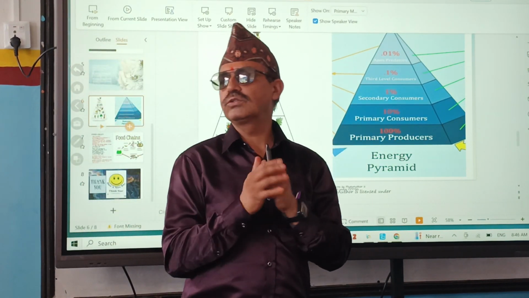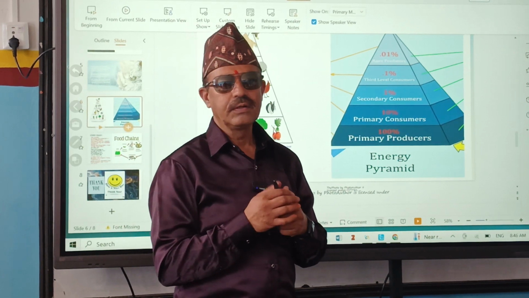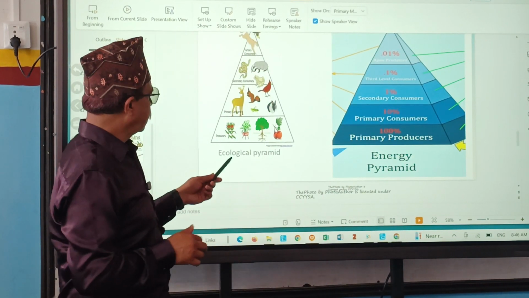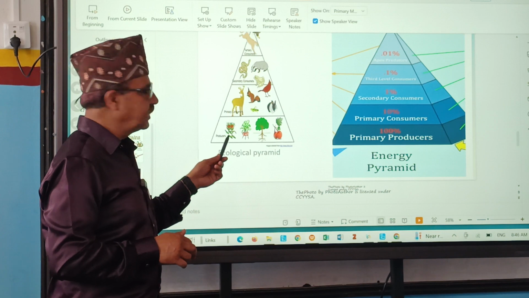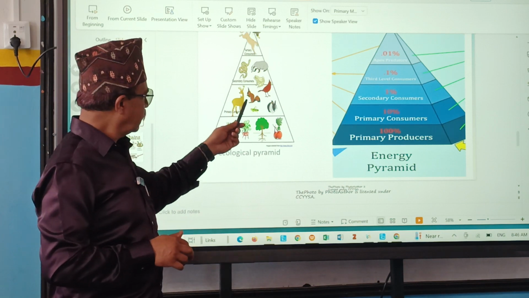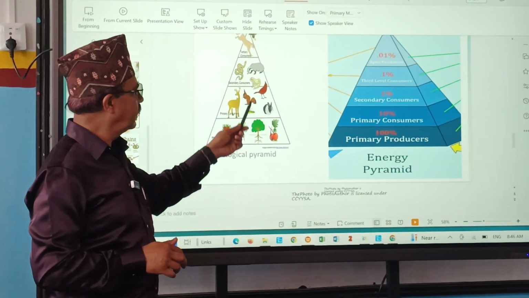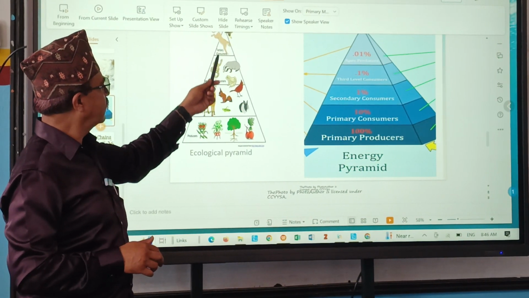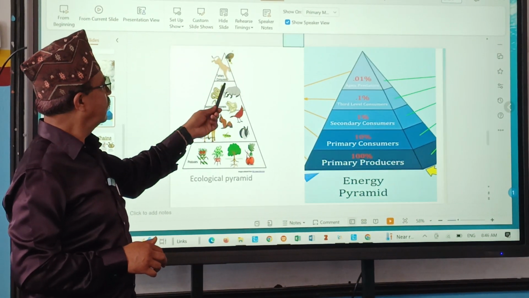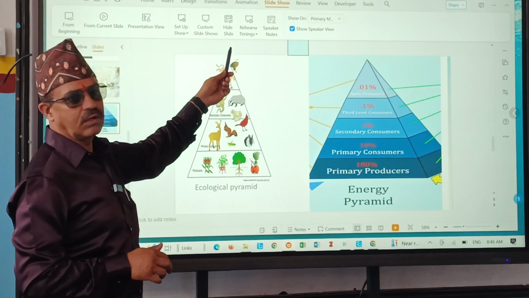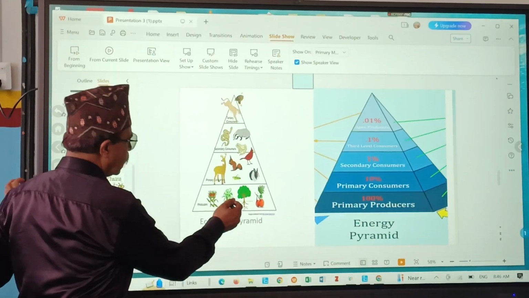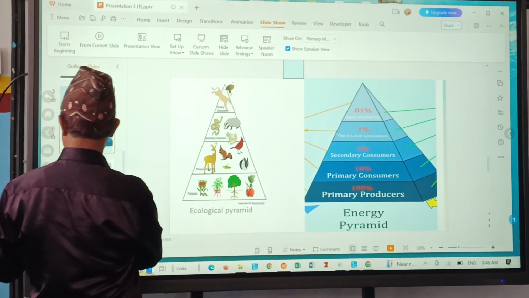Arrangement of producer and consumer is trophic structure. And why their position? See, producers lie in one position, then primary consumer second, secondary consumer third, tertiary consumer fourth. Or if there is a topper one, that is called apex consumer. So the base, this is